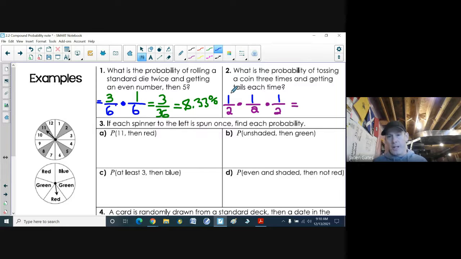So I'm going to multiply the numerators, the 1s. 1 times 1 times 1 is 1. And then multiply the denominators. 2 times 2 times 2, which is 8. All right, now as a percentage, again, 1 divided by 8 times it by 100%. The odds are getting 12.5% chance of that happening.